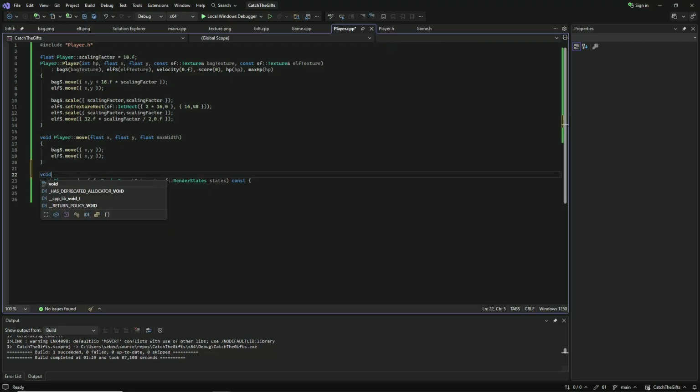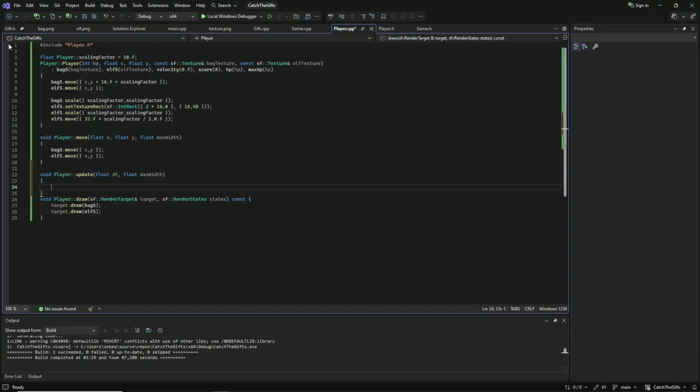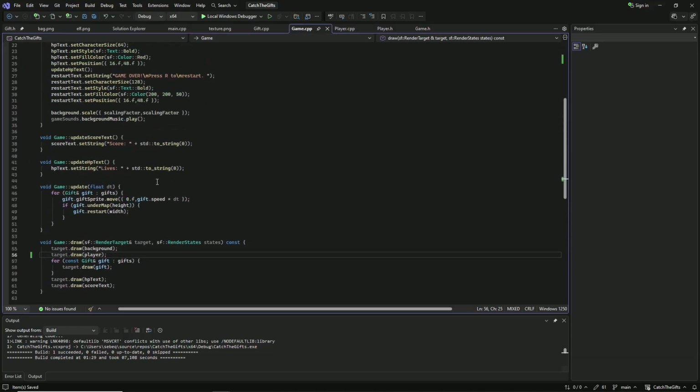In the update function, there will be a few caveats. It takes the delta time and also the max width, and we're going to call the move function inside the update function. So move velocity times delta time, y 0, and let's also pass the max width. We'll use this parameter in a second. Okay, and now that we have that, let's go to the game.cpp, and we have to parse some user input.